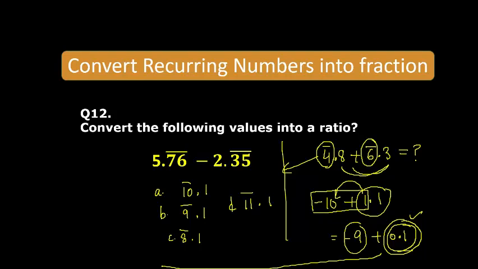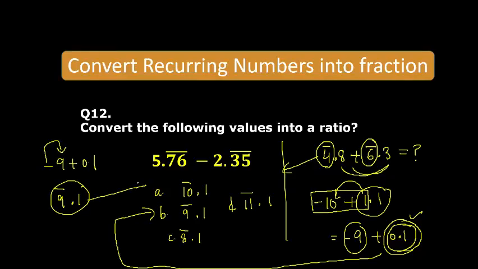And what we can write it as B. What is minus 9 and plus 0.1? This minus will go on the upper side. So you will get 9 bar and 0.1. So the answer is not A, the answer is not D, the answer is B. I hope it is clear.